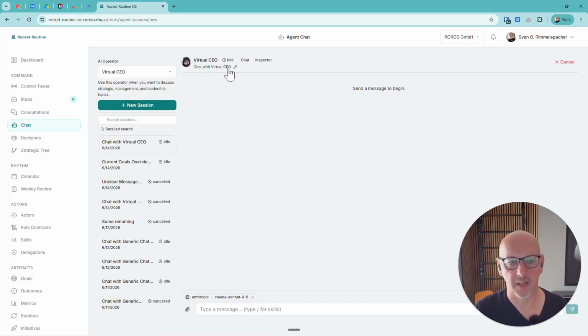Now up here we see the avatar, the name of the chat, and the status. And here I can switch between chat and inspector. We'll see in a moment what that actually means. And here we can now see the model. For example, if I wanted to switch to Opus here, I would click on complex, and then nothing happens. Actually, it just took a little while. No idea why that's the case. So now it's set to Opus here, or to Sonnet, for example.